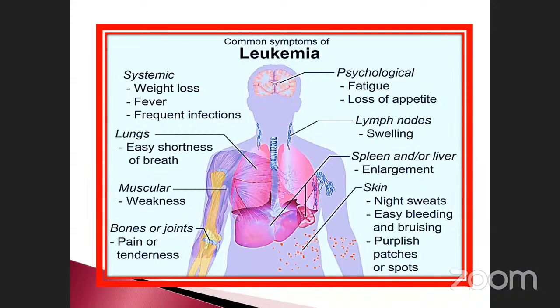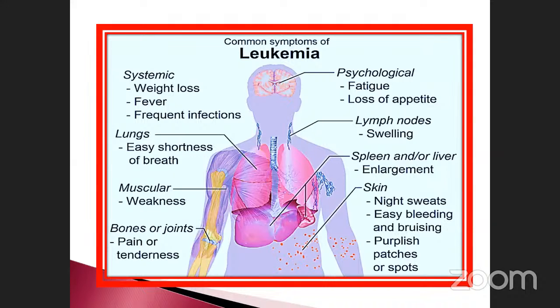Spleen and liver enlargement, because the spleen is essential for filtering microorganisms and is also called the graveyard of RBC; RBC lysis takes place in the spleen. And on the skin: night sweats, easy bleeding and bruising, purplish patches or small dots on your skin.